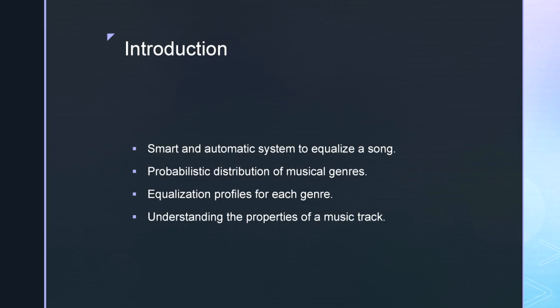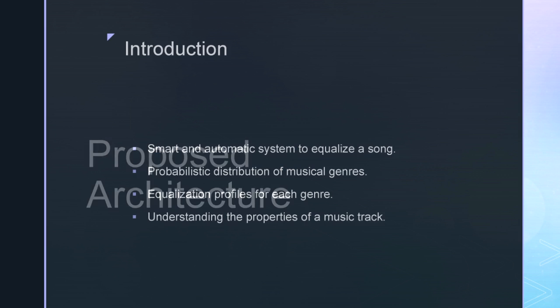The goal of this project is creating a smart system able to equalize or improve the quality of a music track. The way we are doing it is by classifying the music in a distribution of the most common musical genres and applying the most popular equalization parameters for each genre to the song. In that way, we expect not only getting better quality on the music tracks we process, but also understanding more deeply the characteristics and properties that lie behind them.